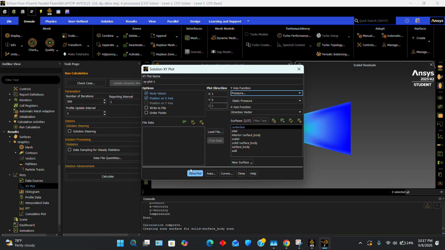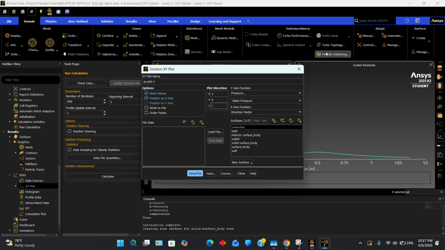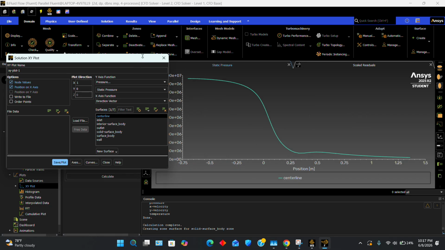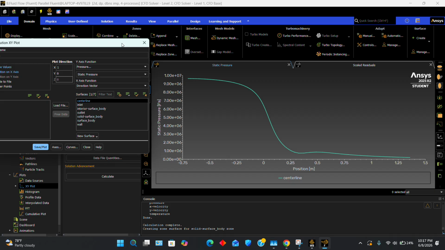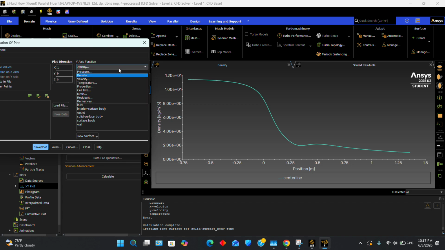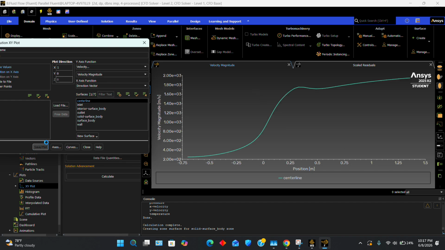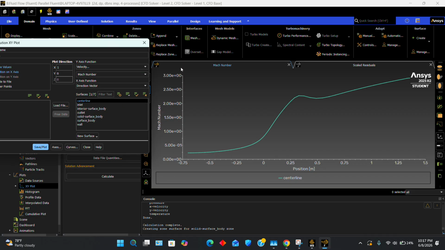So I guess we'll just start with pressure. Just save /plot. This is going to be your pressure center line plot. Next is density. There we go. Next is velocity. And then Mach number. And then temperature.